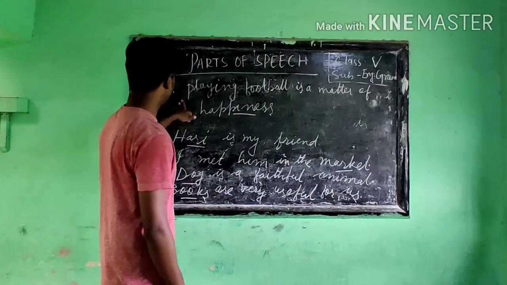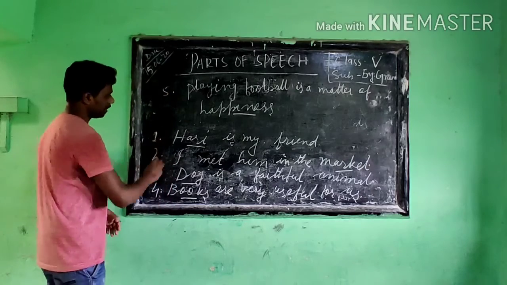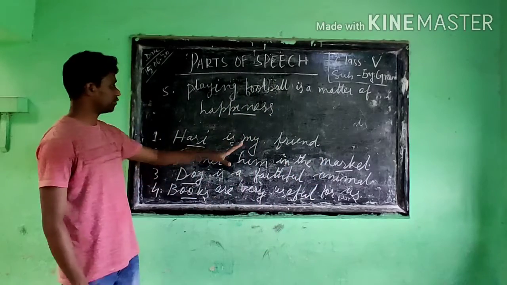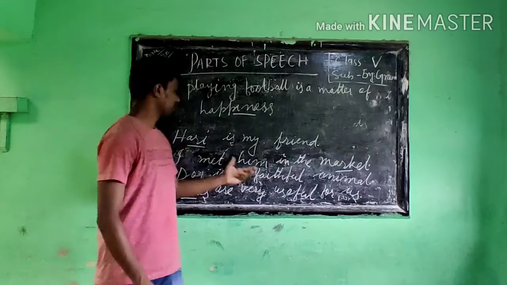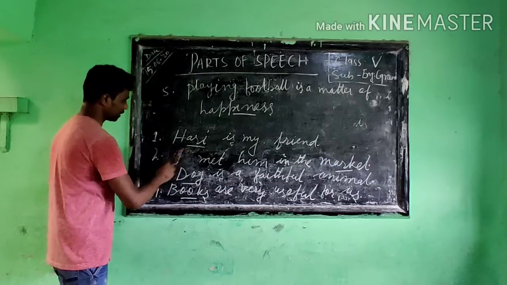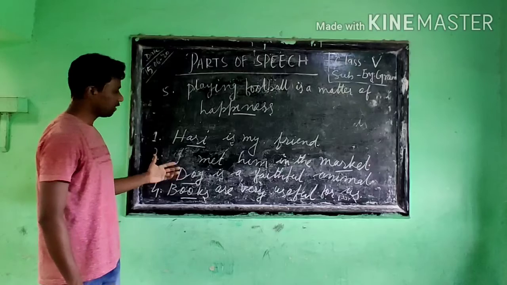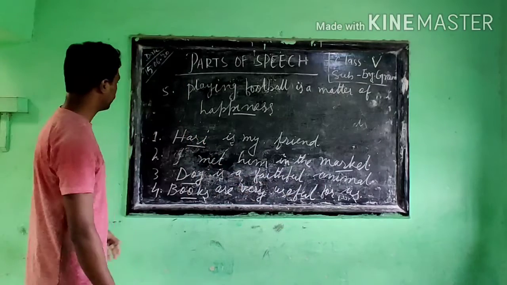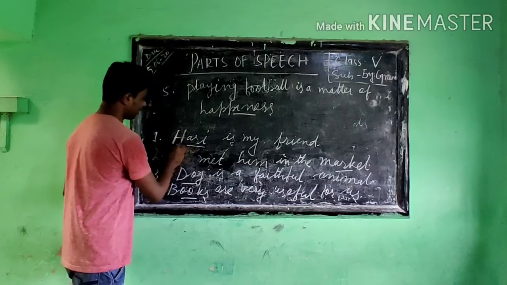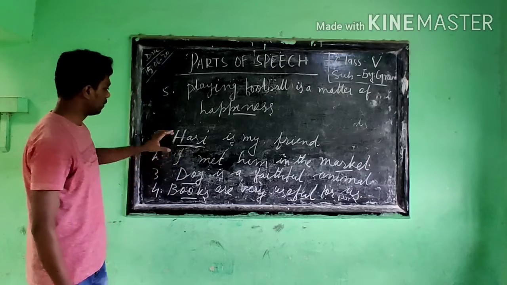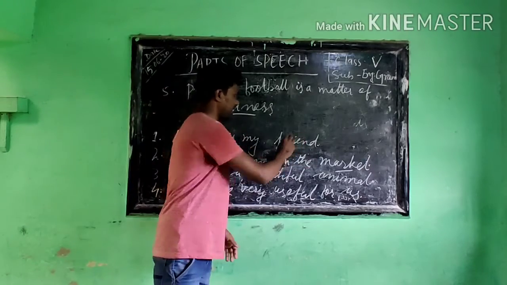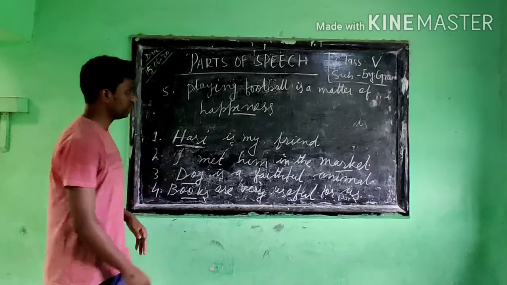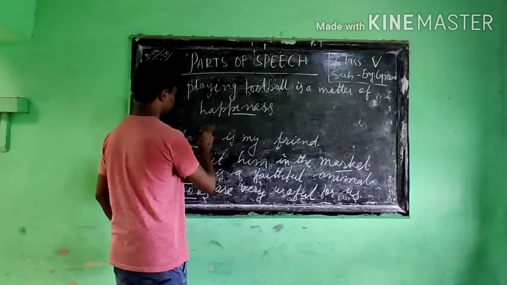So the number one sentence, we have seen, Hari is my friend. Remember, at the end of the sentence we use a full stop. At the beginning of the sentence we use a capital letter when we begin the sentence in English. So here we use this one, Hari, it is a capital. So Hari is my friend. Then another thing is this one, Hari. This is the name of the person. This one is called a name.